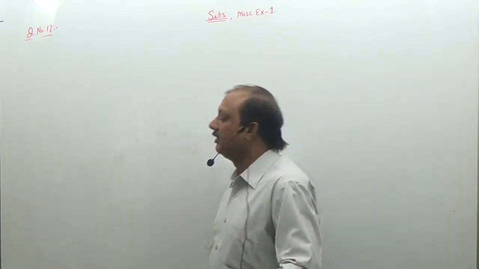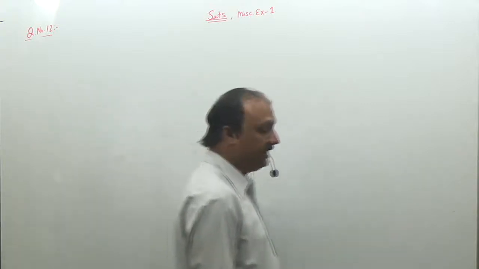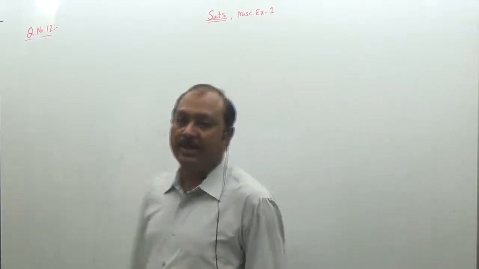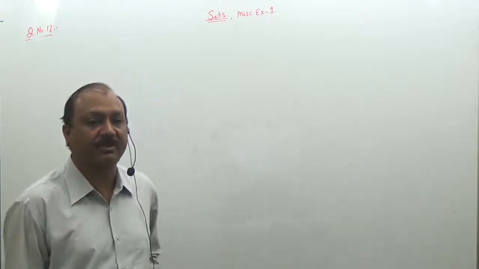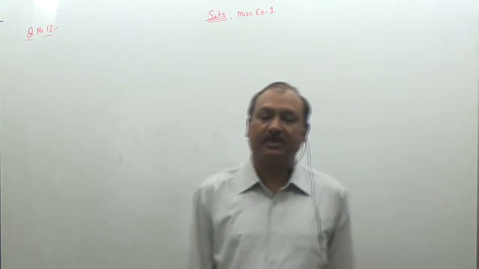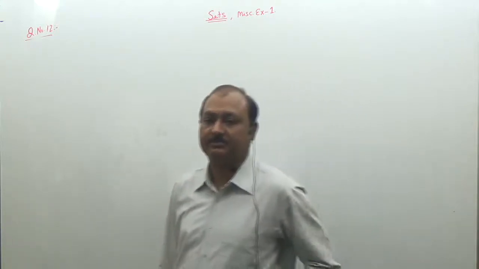That is, give an example of sets A, B and C in such a way that A intersection B is non-empty, B intersection C is non-empty, and A intersection C is non-empty, then A intersection B intersection C is an empty set.